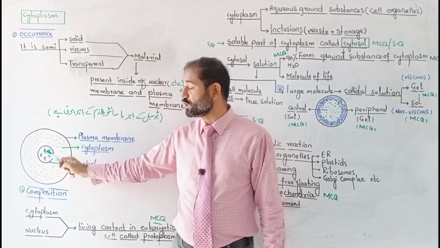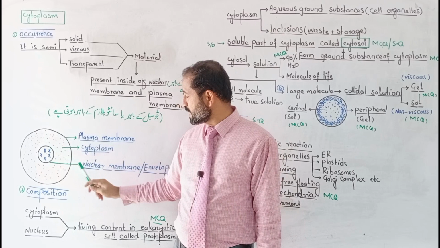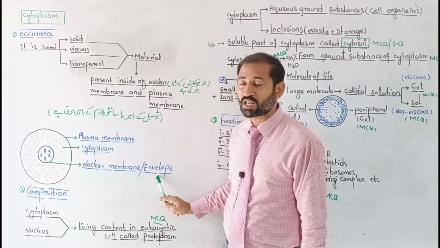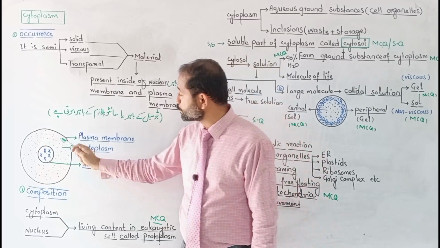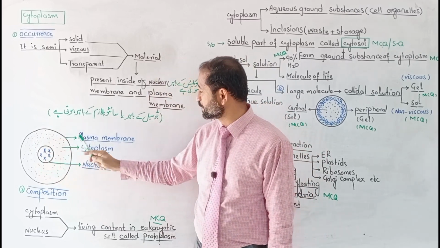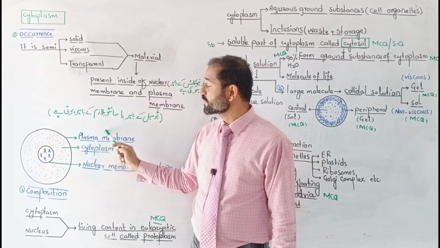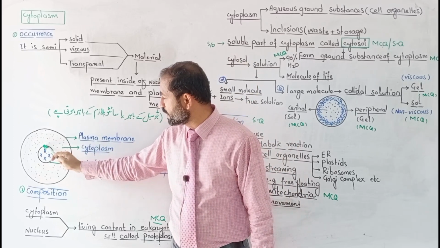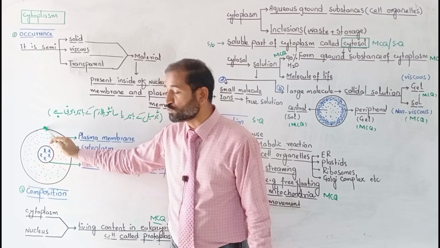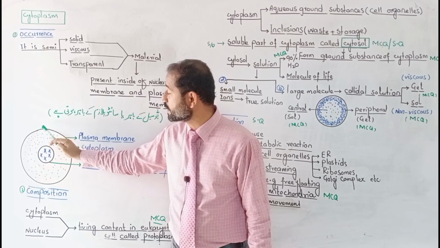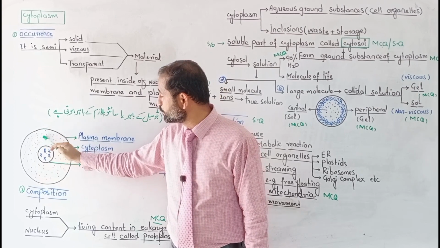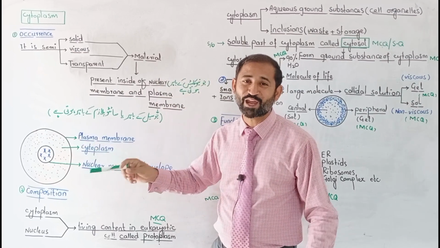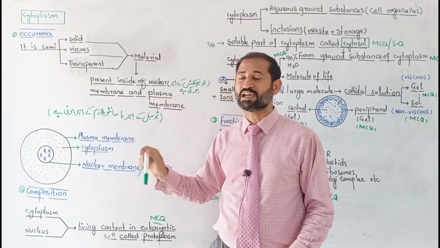The membrane of the nucleus is known as nuclear membrane or nuclear envelope. You can see that I put red dots within the space between the plasma membrane and nuclear membrane. Note that from the nuclear envelope to the outermost boundary, that is the plasma membrane, all the inside material is cytoplasm. I hope I have made it clear that this is the cytoplasm.